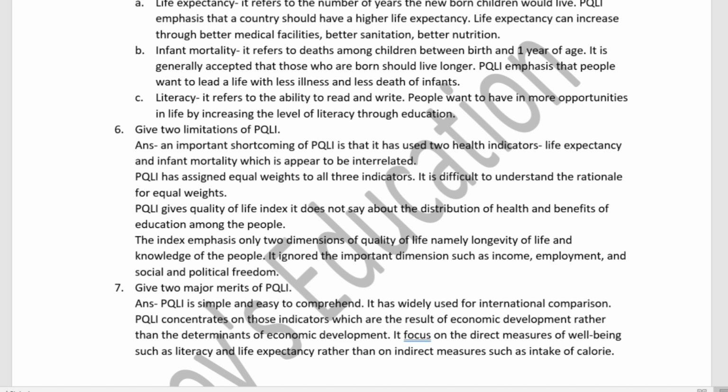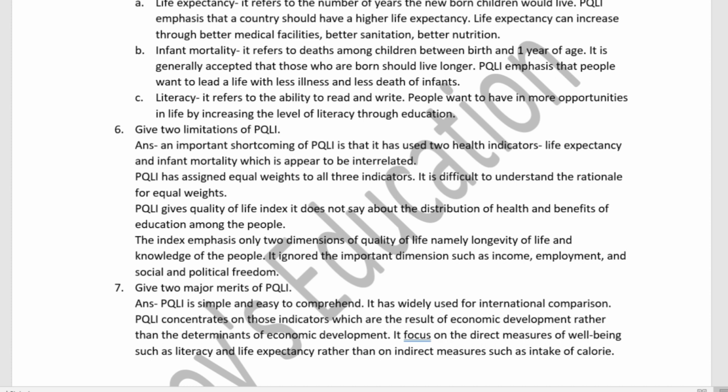Next, PQLI gives a quality of life index, but it does not say anything about the distribution of health and the benefits of education among the people. Next, the index emphasizes only two dimensions of quality of life, namely longevity of life and knowledge of the people, but it ignores important dimensions such as income, employment, and social and political freedom.